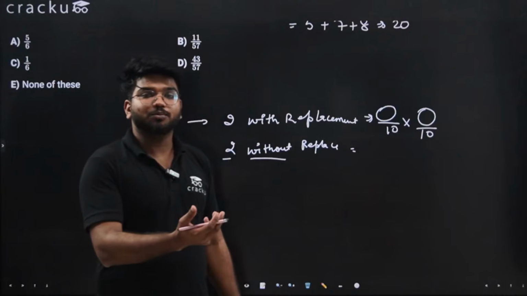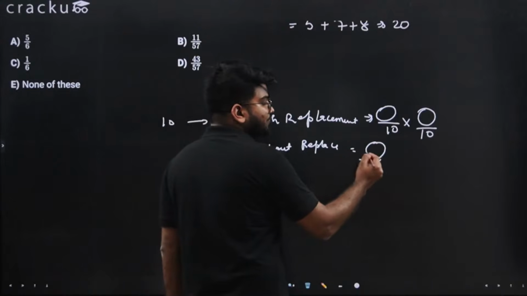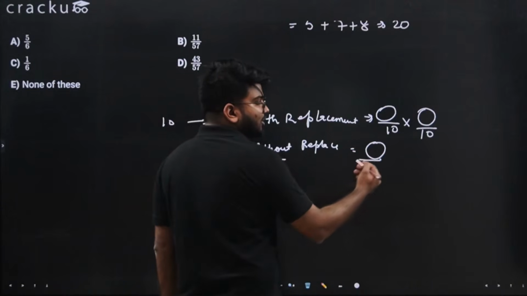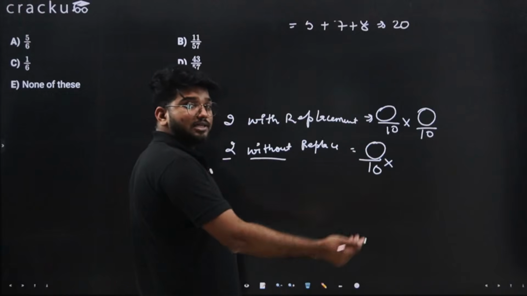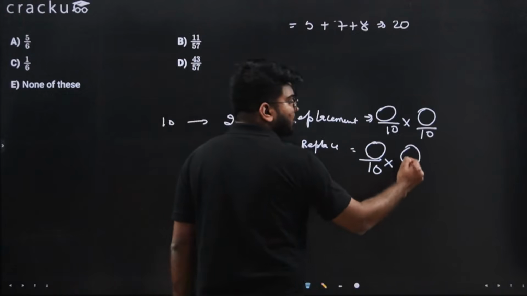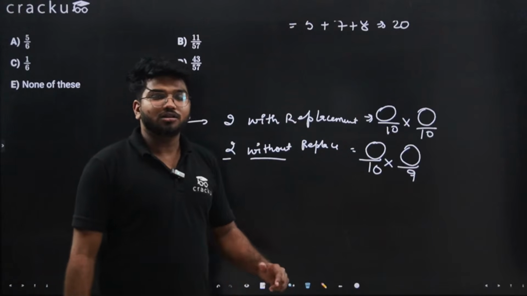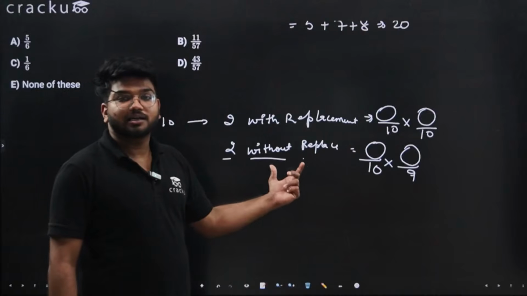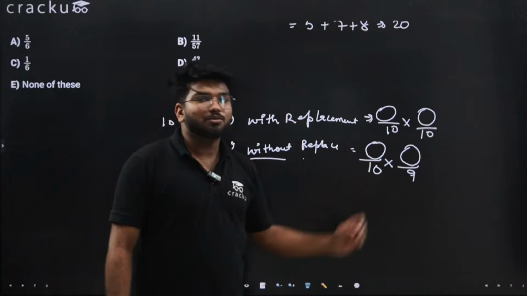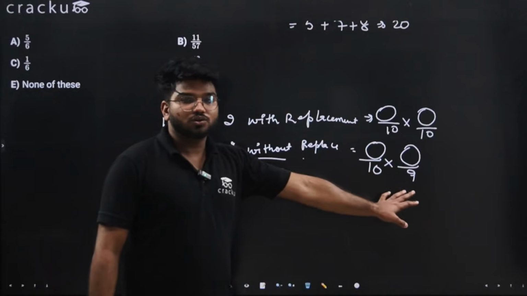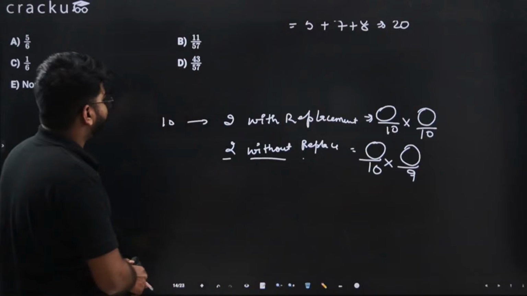You take out the second ball from the left balls. So the probability for the first ball is out of 10, and for the second one it is out of 9 balls, because you didn't put it back, so 9 balls were left. This is how you use with replacement and without replacement.